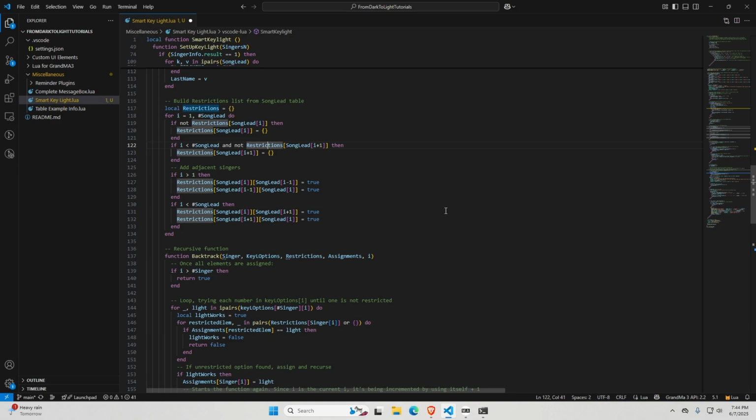The problem I did have was when I was running this, so you see in this loop right here, it looks to see if this table exists.